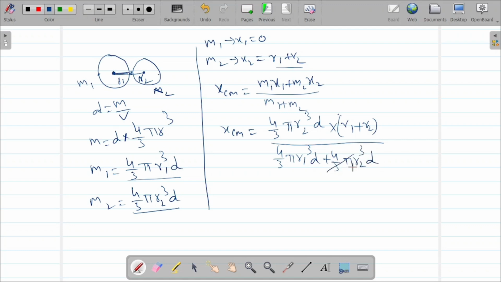Here 4 by 3 pi d is common, so it gets cancelled. So then x center of mass equals r2 cube times r1 plus r2, by r1 cube plus r2 cube.